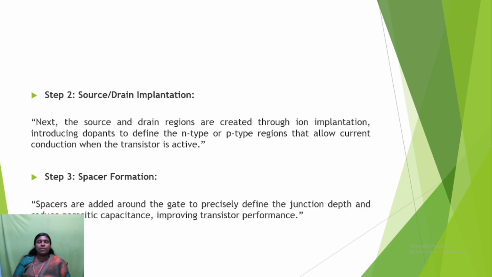Next we are going to see the second step, source drain implantation. Here, the source and drain regions are created through ion implantation, introducing dopants to define N-type or P-type regions that allow current conduction when the transistor is active. The third one is spacer formation. Here spacers are added around the gate to precisely define the junction depth and reduce parasitic capacitance, improving transistor performance.